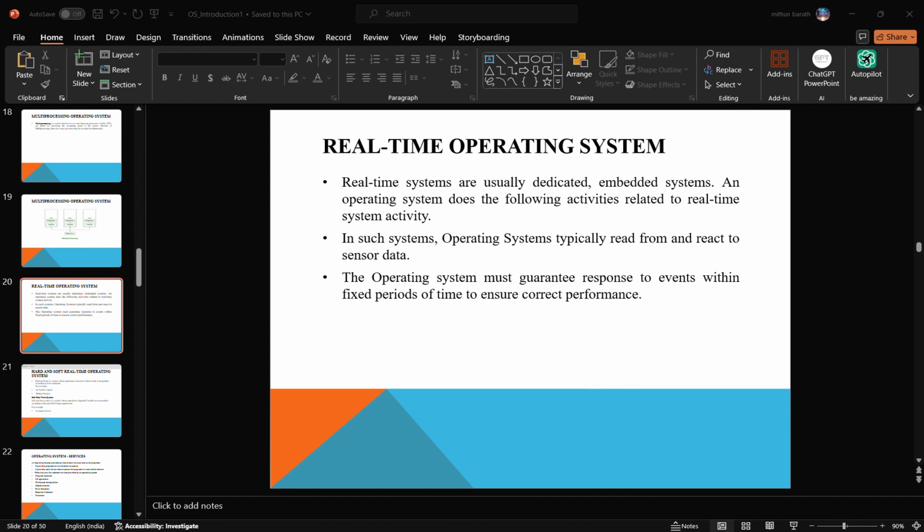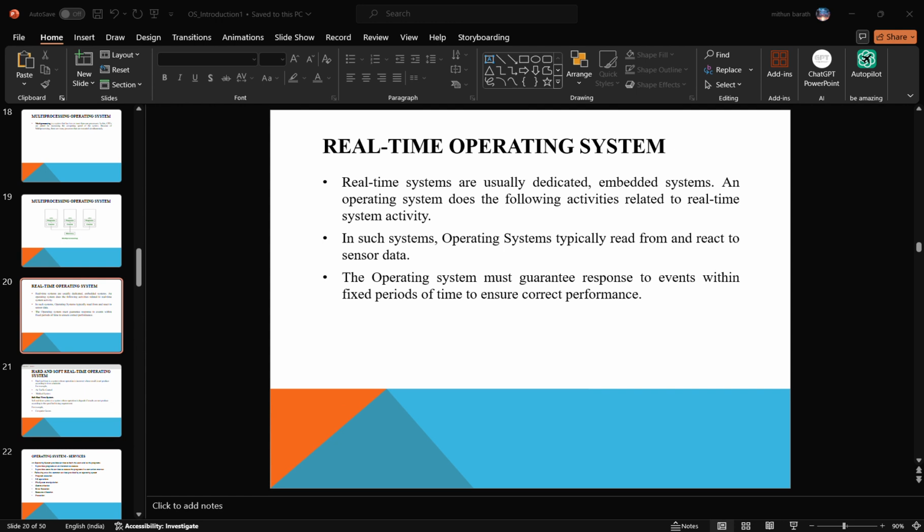Then the real-time operating system. Real-time systems are usually dedicated embedded systems. The operating system does the following activities related to real-time systems. In such systems, the operating system typically reads from sensors and reacts through actuators. It will react based on that. The operating system is guaranteed to respond to events within a fixed period of time to ensure correct performance.